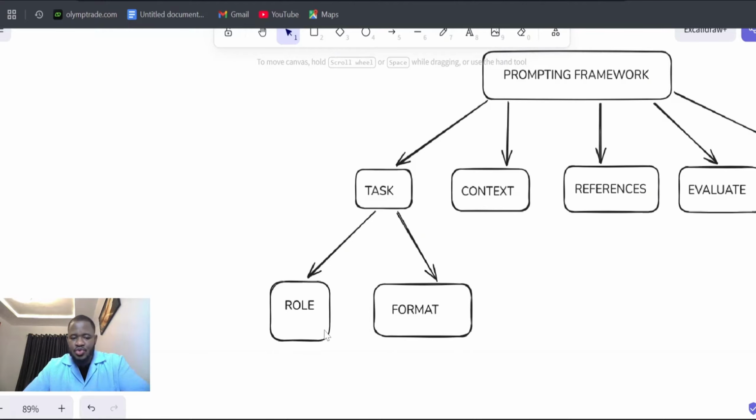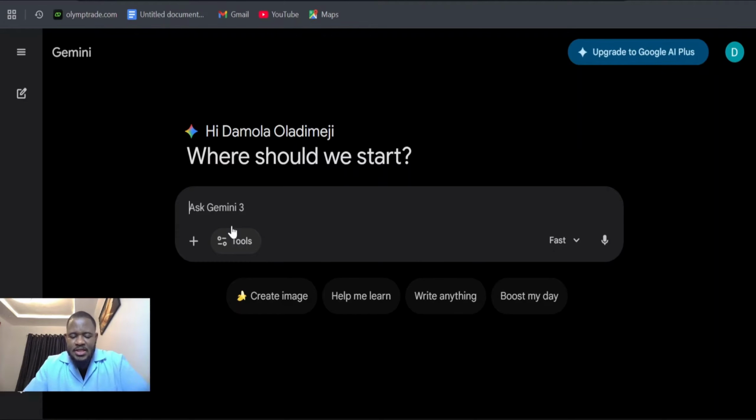Now, the first is the role. This is you telling the AI who it should be and how it should act so that the AI's response is grounded and much more personalized. And next is the format. This is you specifying how you want the response to be. So let's say you want a list of items, you give the AI that instruction: generate your response as a list of items. Do you want it as a table, as markdown, as JSON? Just specify to the AI so the AI knows how it should give you the response back. So that will look something like this.